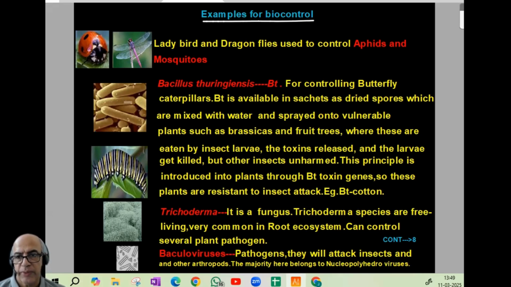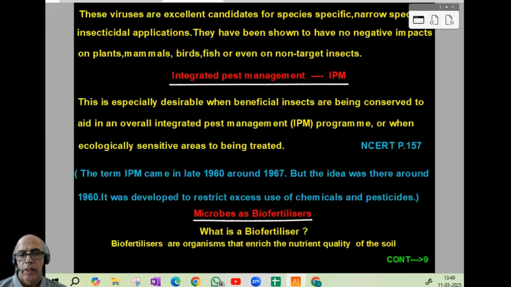Then baculoviruses, belonging to nucleopolyhedrovirus, attack insects and arthropods, species-specific, narrow spectrum, insecticidal, no effect on other organisms. Then integrated pest management, IPM. What is the idea behind IPM? When it started: late 1960s, around 1967.